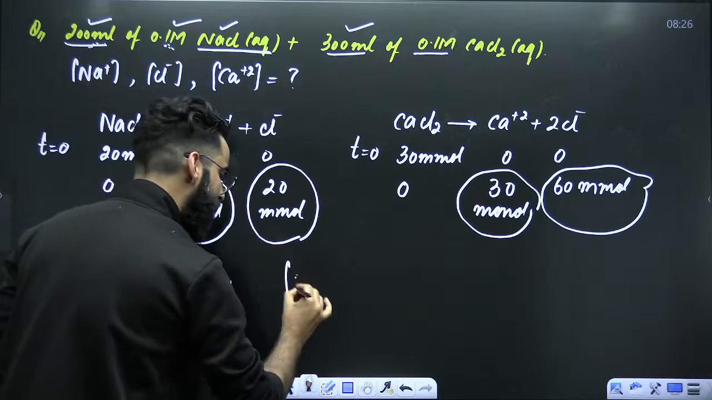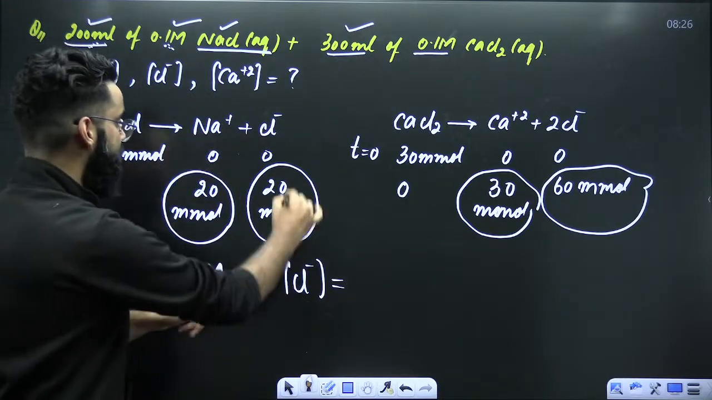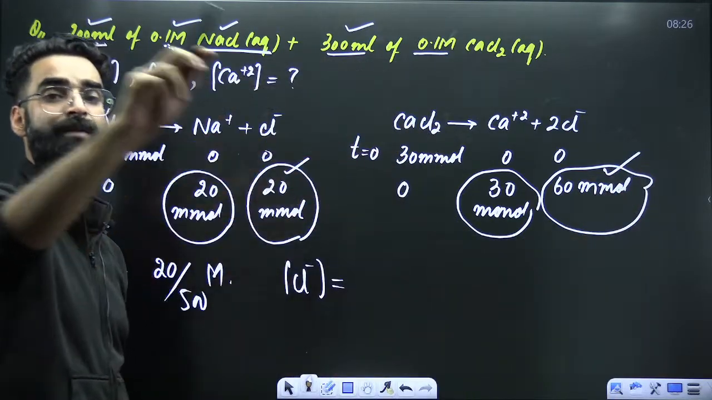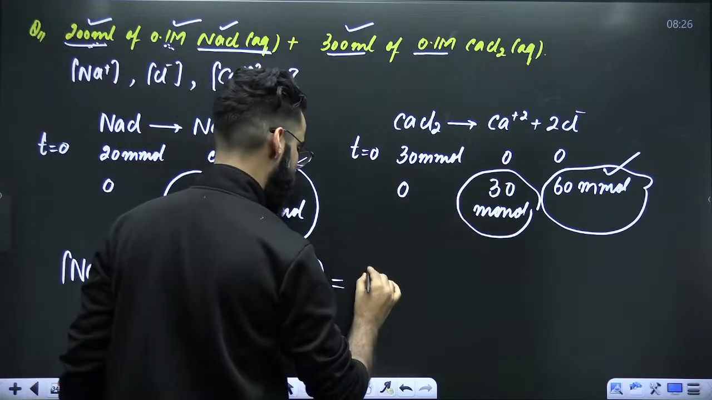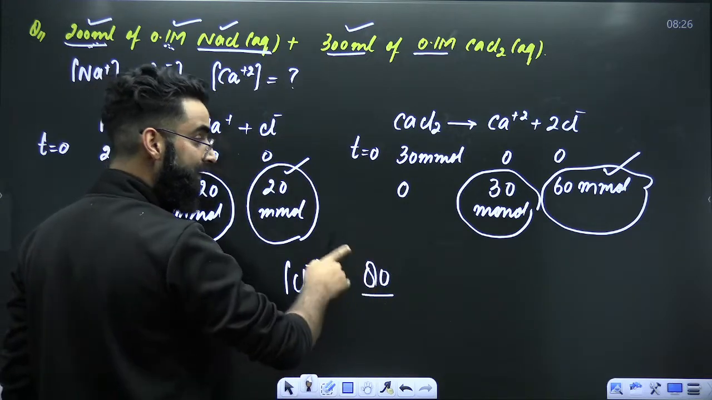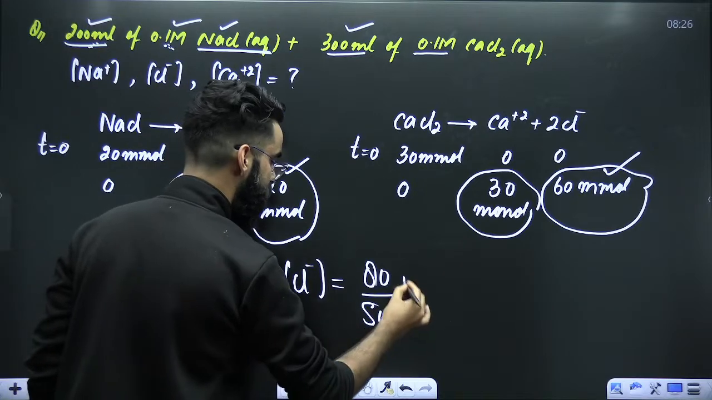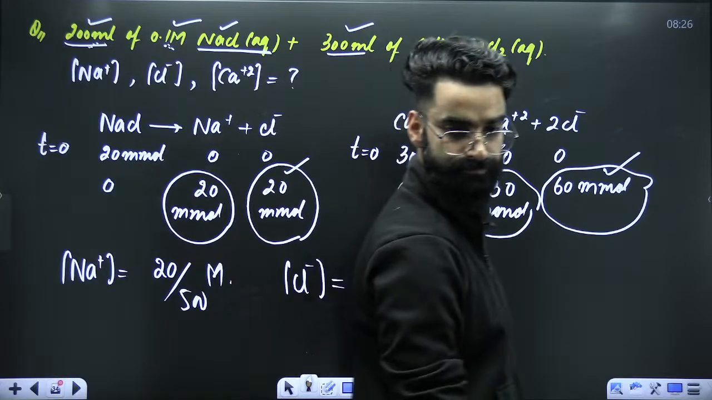If I ask you to calculate the concentration of Cl- in the final solution, Cl- is coming from here as well as from here. So how many total millimoles of Cl- are there in the final solution? So 20 plus 60 makes it 80. So these are the total millimoles of Cl- in the final solution divided by total volume in ml. 300, 200 is 500. So this is the concentration of Cl- in the final solution, right?